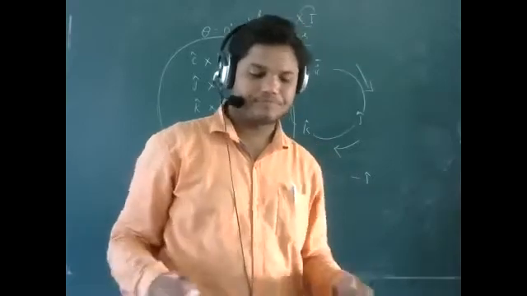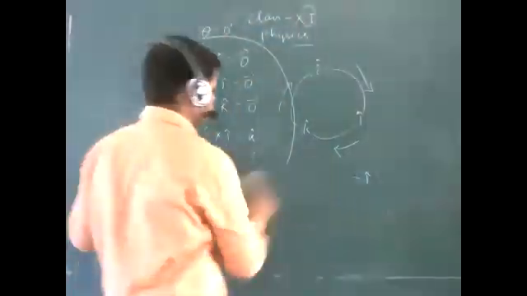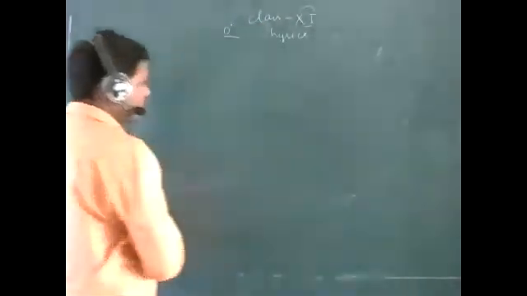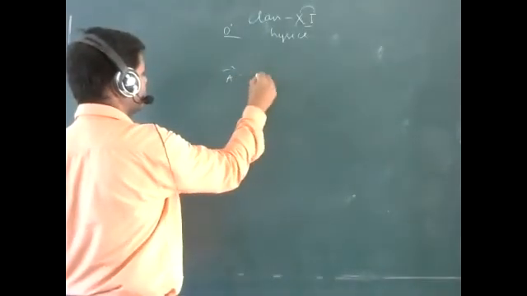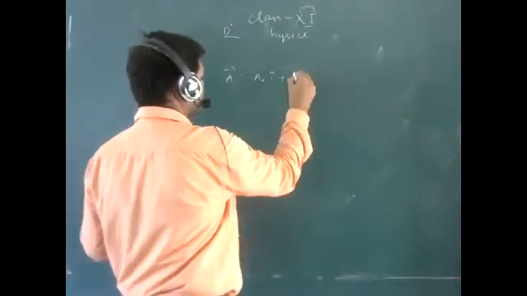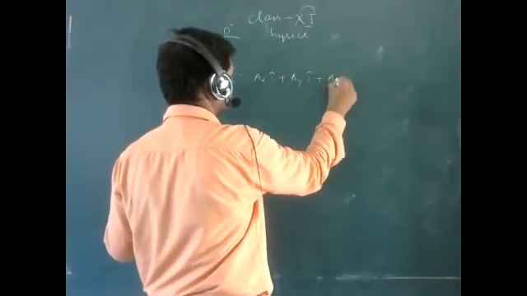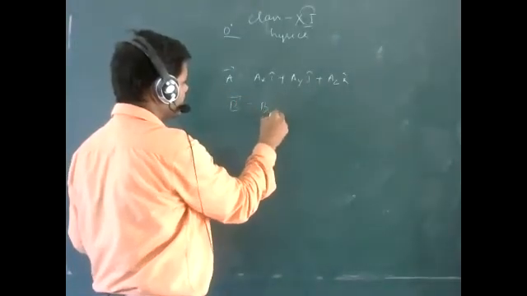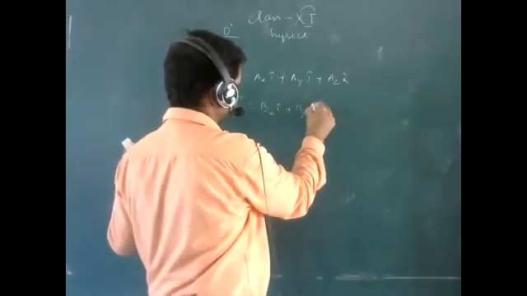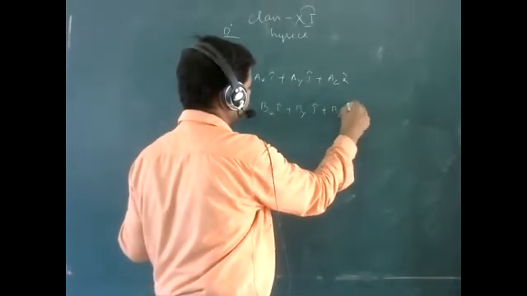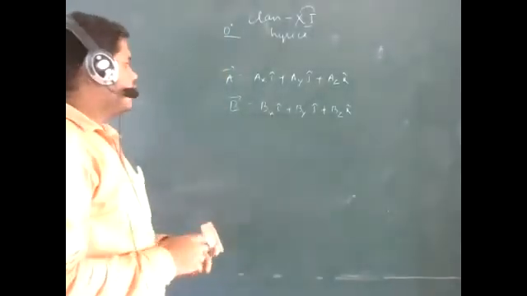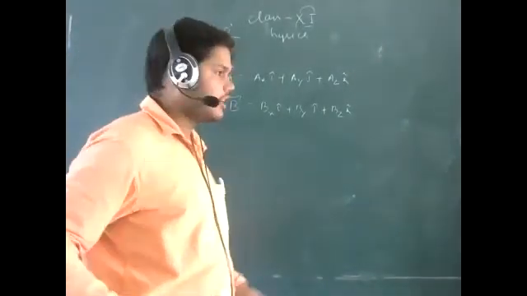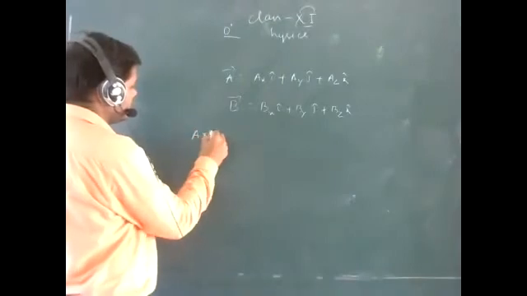If we take a vector equal to ax i cap plus ay j cap plus az k cap, and another vector b equal to bx i cap plus by j cap plus bz k cap, we have to find out a cross b.